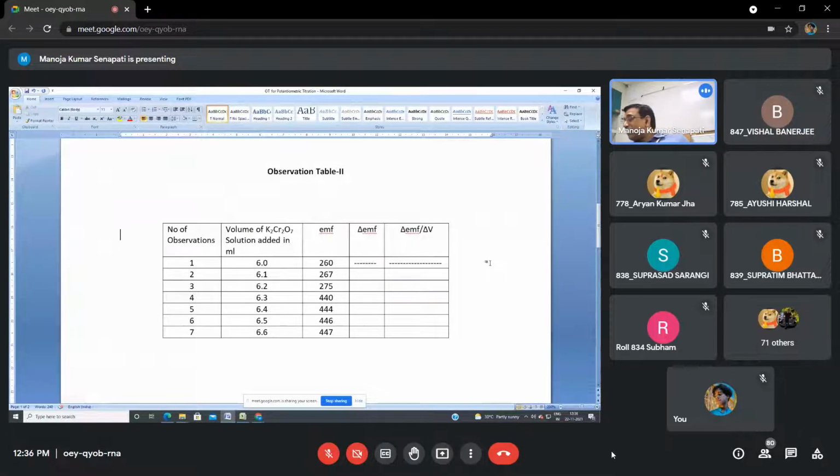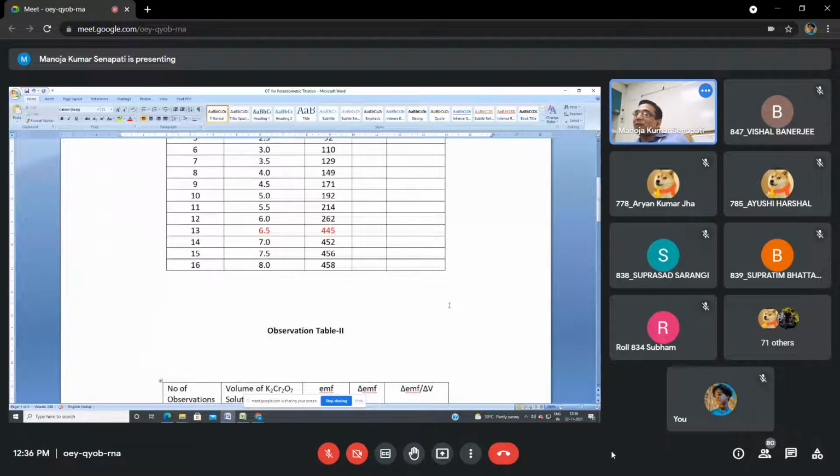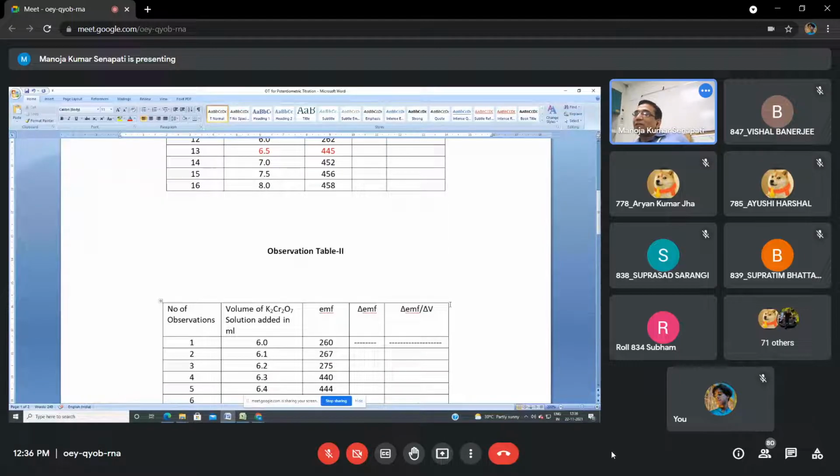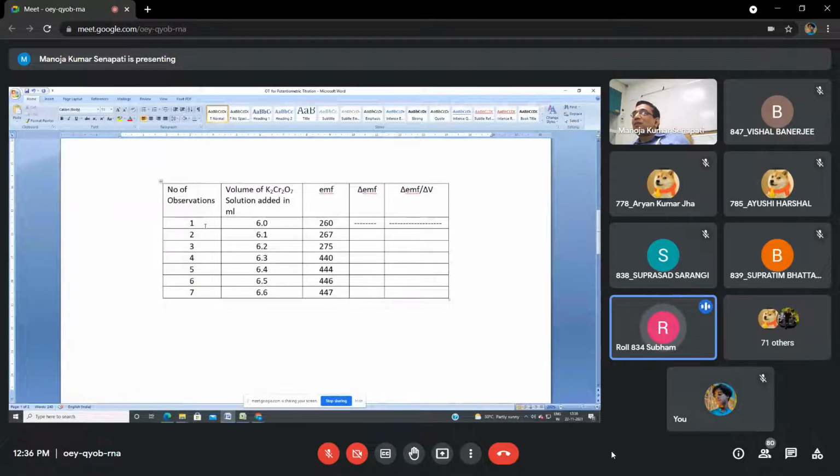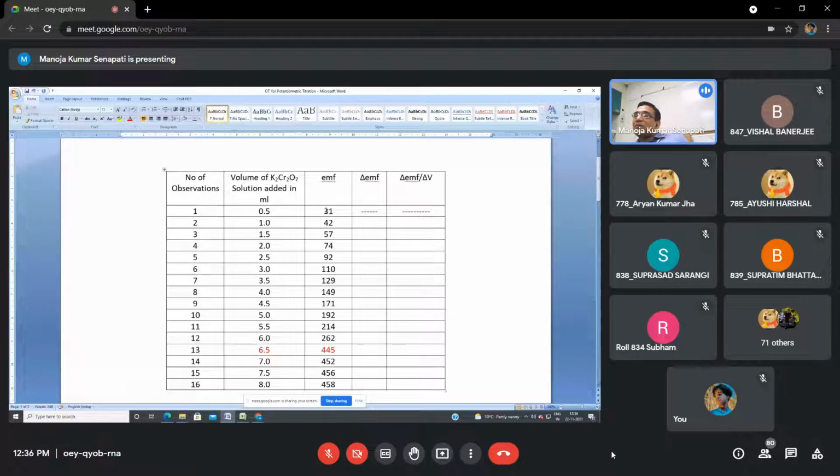Is there any difficulty for calculating del EMF by del V? No, sir. You calculate now. If there is any problem, you tell me. Sir, which table do we have to use for calculation? Observation table 2 or first? Observation table 2, because from observation table 2 you are getting the definite volume. Okay, sir. Observation table 1 will be utilized for the graph only.